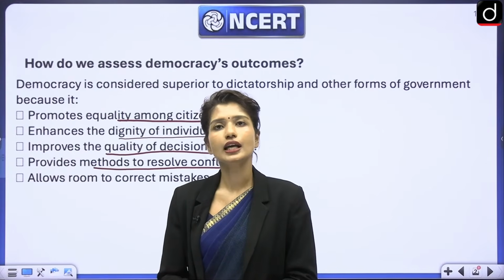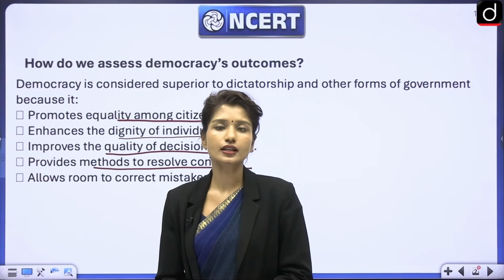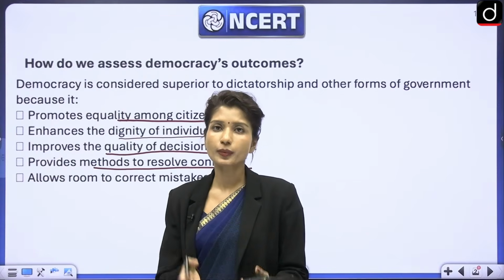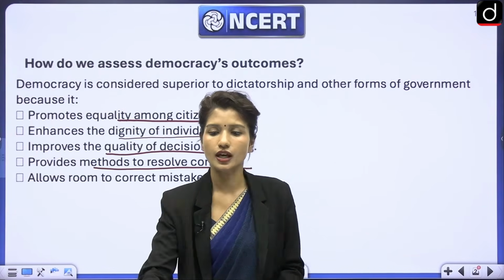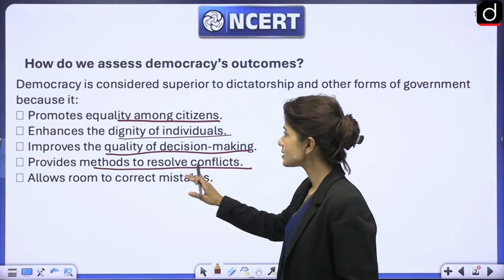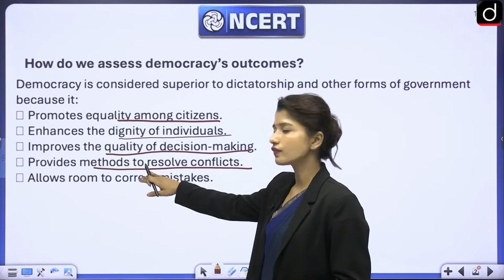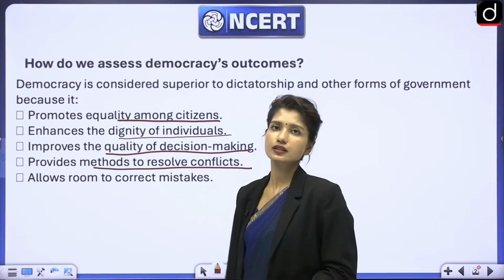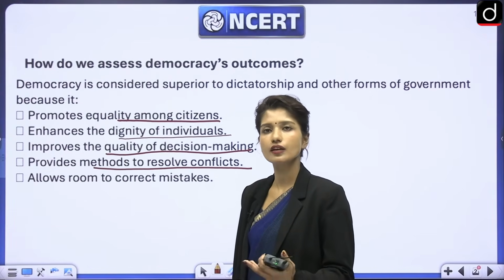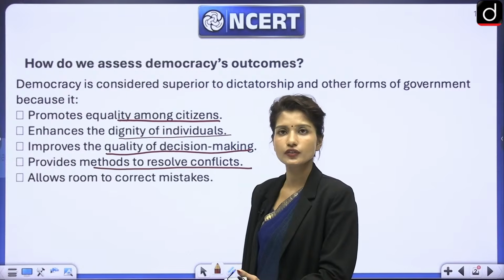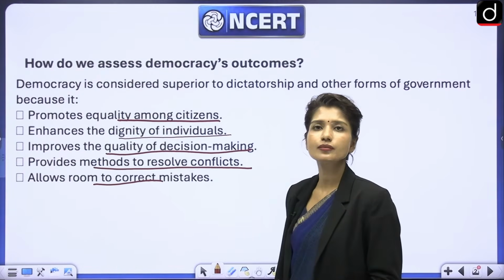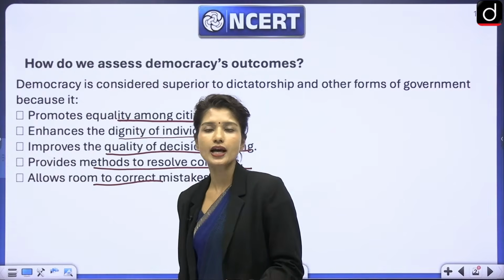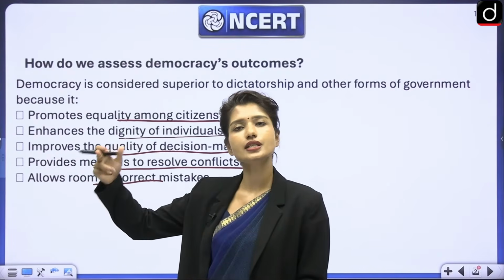Or if your fundamental rights are being violated, you can approach the Supreme Court, right? The Supreme Court can issue writs, even high courts can issue writs. So there are methods of resolving conflicts, and if there are mistakes in the governing of the country, there is always room for correction when it comes to democracy, because otherwise in an authoritarian government, what would happen? The government will keep making the same mistake over and over again.